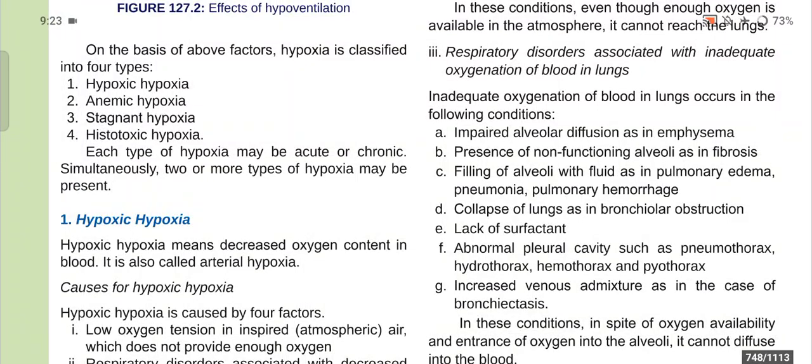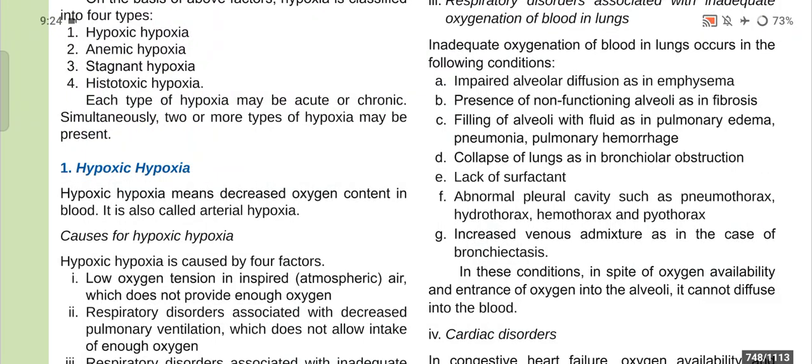Inadequate oxygenation of blood in lungs occurs in conditions like impaired alveolar diffusion as in emphysema, presence of non-functioning alveoli as in fibrosis, filling of alveoli with fluid as in pulmonary edema, pneumonia, pulmonary hemorrhage, collapse of lungs as in bronchiolar obstruction, lack of surfactant, abnormal pleural cavity such as pneumothorax, hydrothorax, hemothorax, and pyothorax, and increased venous admixture as in bronchitis.